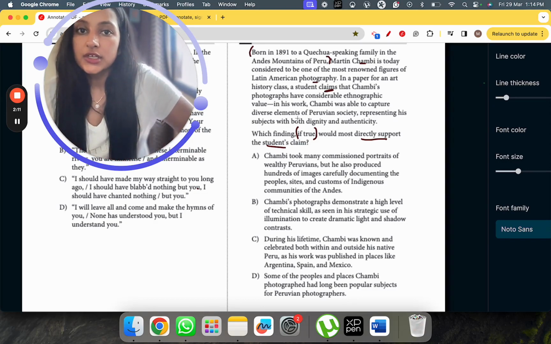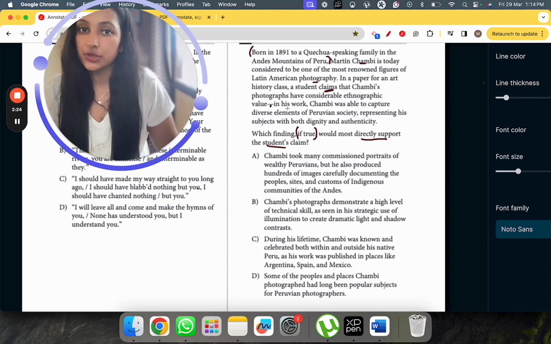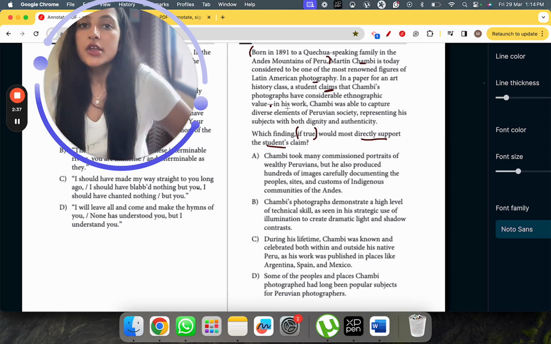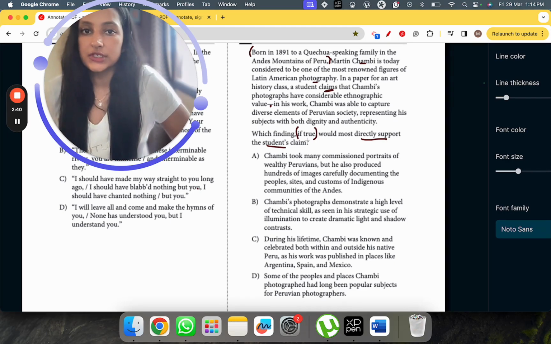In his work, Chambi was able to capture diverse elements of Peruvian society, representing his subjects with both dignity and authenticity. Now this dash over here tells me that the explanation of the ethnographic value is going to come after the dash. So it's okay if you don't know the meaning of ethnographic value, you will get a hint towards it in the latter part of the text. Now what is it that Chambi's photographs did? The photographs captured diverse elements of Peruvian society.